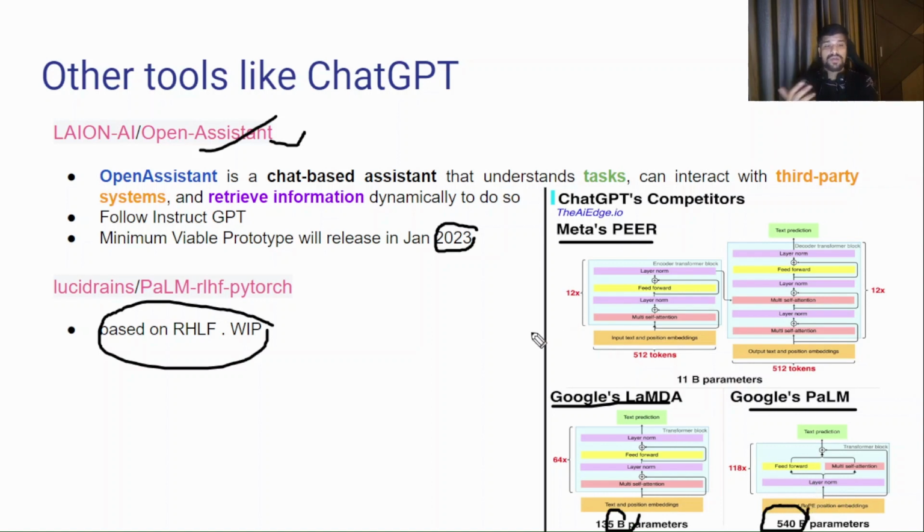The parameters used are very huge, so we expect the model gives better and better output. You will see many tools like ChatGPT have already been developed in the market, so you can use these tools as per the requirement.